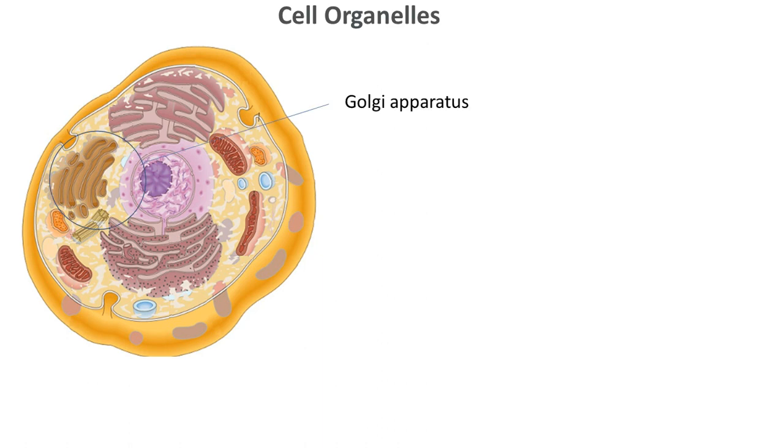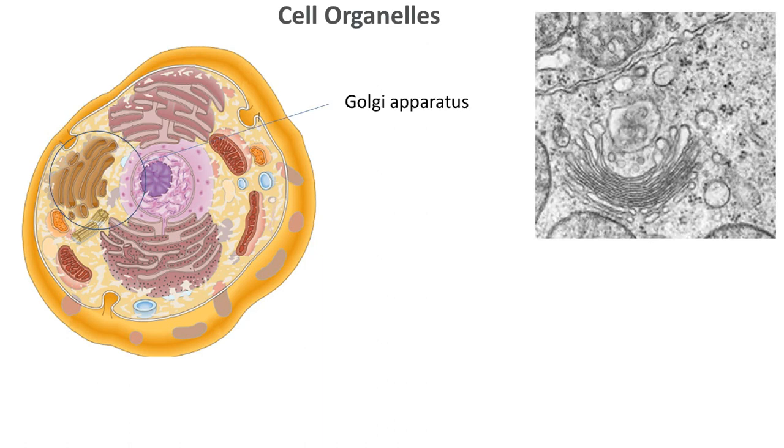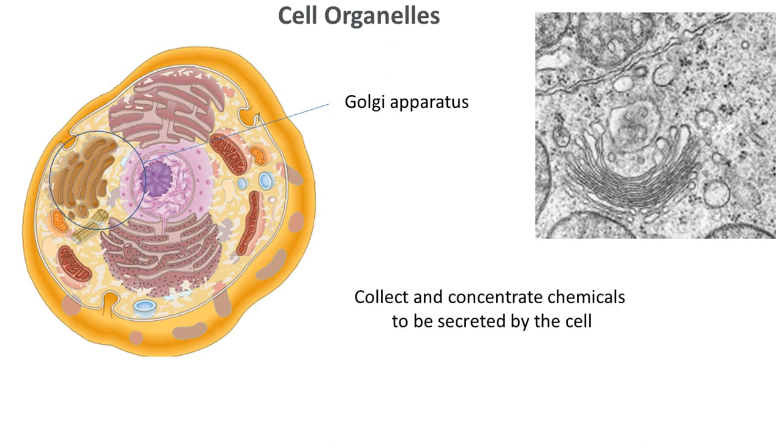Now let us see the Golgi apparatus. The Golgi apparatus is one more very important organelle, where it collects and concentrates chemicals to be secreted by the cell. What is the meaning of it? Let us say you are dealing with insulin producing cells of the pancreas. The pancreas has to synthesize and keep insulin ready.